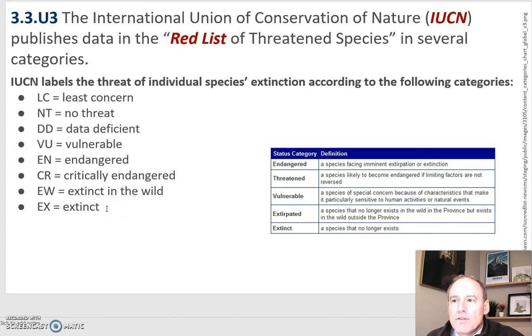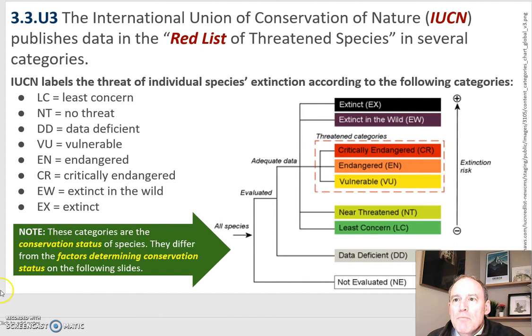Now let's take a look at what this looks like in a graphic. Here we can see that extinct and extinct in the wild, we flip the chart now. Here are the threatened categories that we're dealing with. Critically endangered, endangered, vulnerable, so it's a yellow, orange, red. And in order to do this, we have to have adequate data and evaluate it. In other areas, we don't have enough data, and we might not even know a species existed and went extinct.